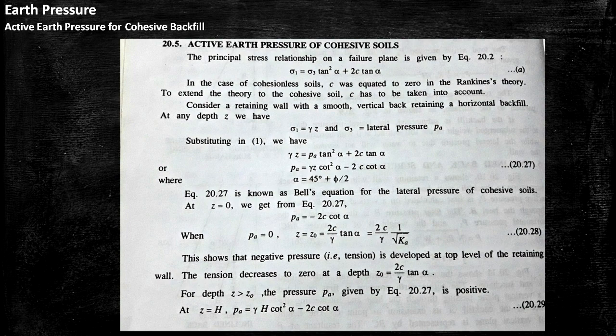And Pa is already given in equation 20.27, that is Pa equal to gamma Z cot square alpha minus 2C cot alpha. At Z equal to H, Pa equal to gamma H cot square alpha minus 2C cot alpha.